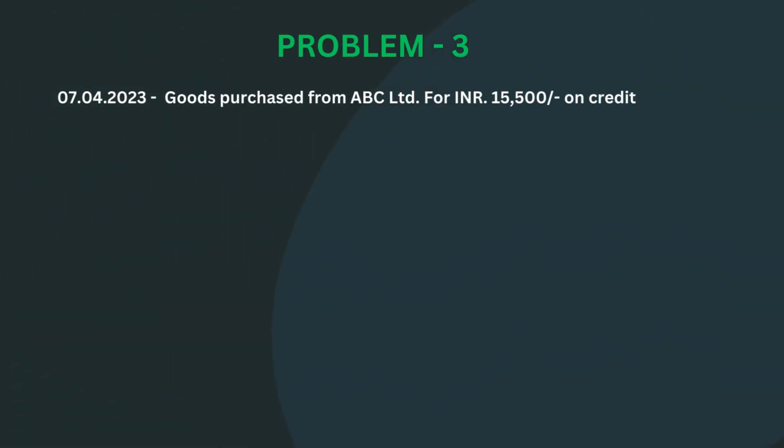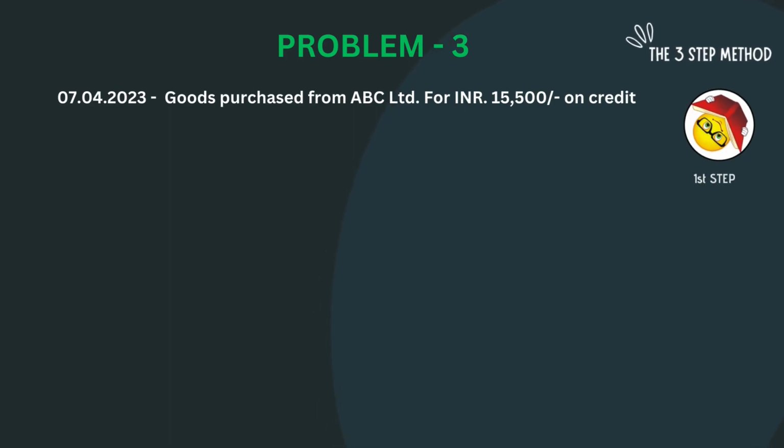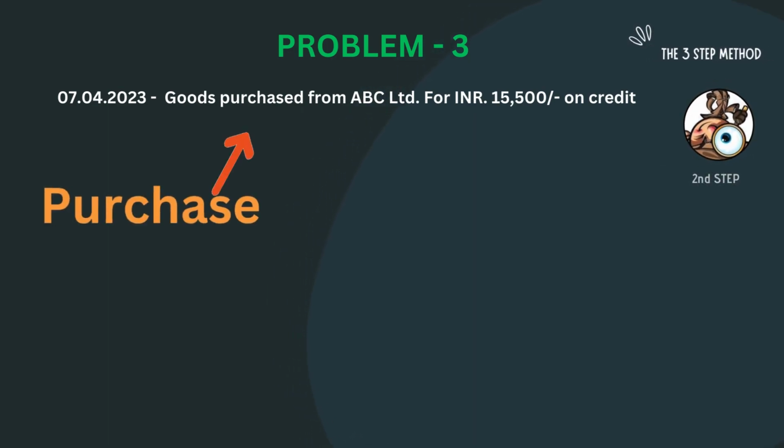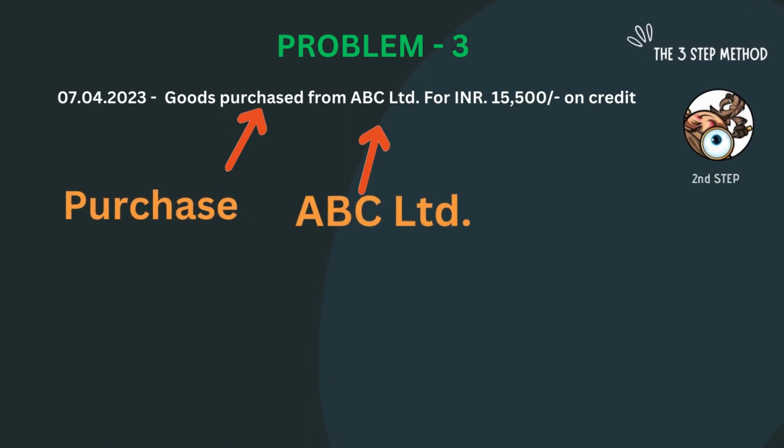Next problem. On 7th of April 2023, goods purchased from ABC Limited for INR 15,500 on credit. Step 1. We have purchased goods from ABC Limited for 15,500 on credit. It means no cash is engaged here. Step 2. We can find the first account is purchase and the second account is ABC Limited.